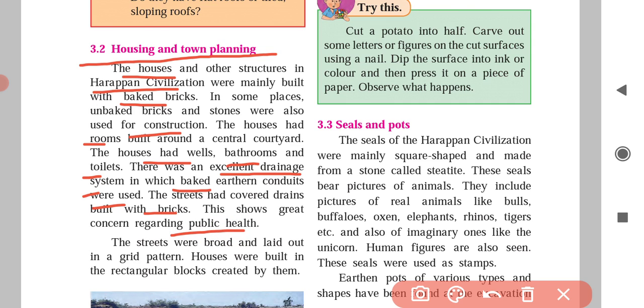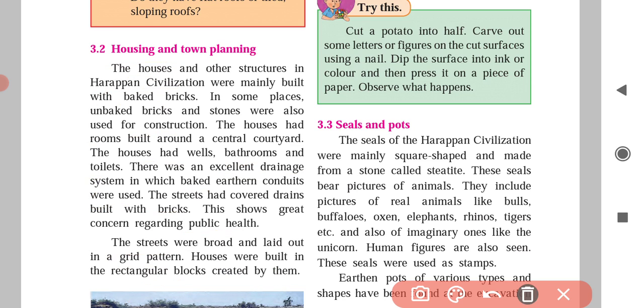Understood? Now next, the streets were broad and laid out in a grid pattern. The roads had a different pattern, and the houses were built in the rectangular blocks created by them.